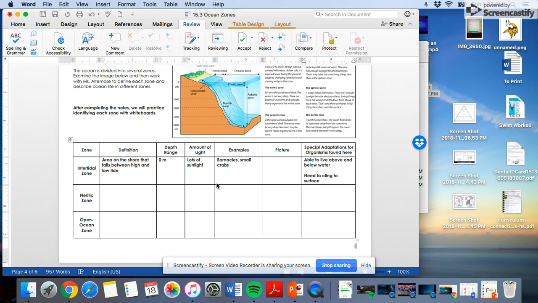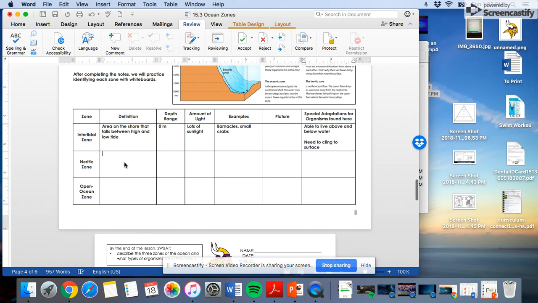Okay. The next zone, this is in the clip with Finding Nemo at the very beginning, that was beautiful and colorful. The neritic zone is the ocean area that slopes down from the edge of the shoreline to the ocean floor.